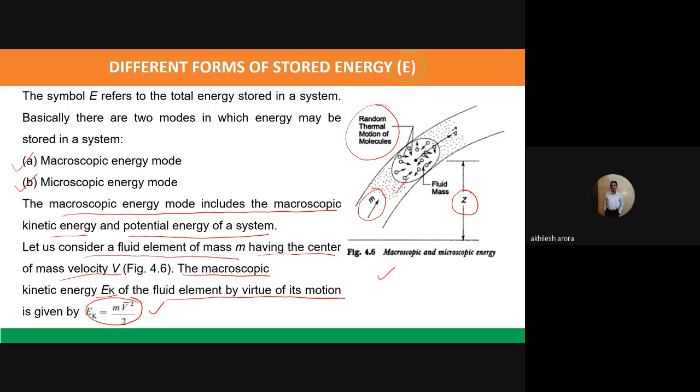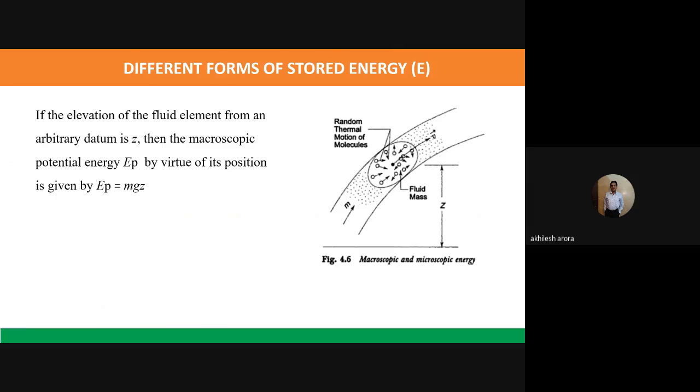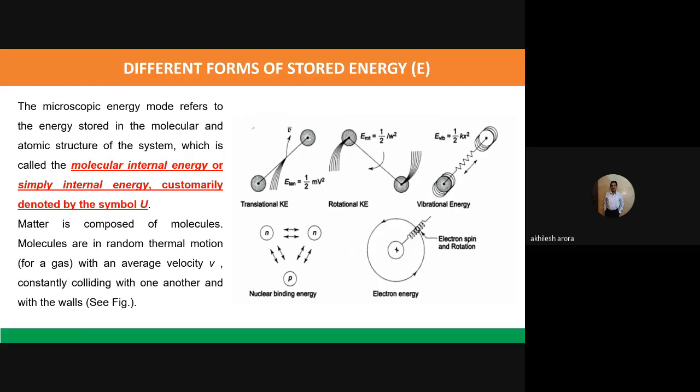This is the kinetic energy part. Similarly, we can write the potential energy term, which will be given by mgz. Z means the average height of the total mass of all the particles. Okay, so these are the two macroscopic parts. Now let us talk about the microscopic part. Now, what is microscopic?